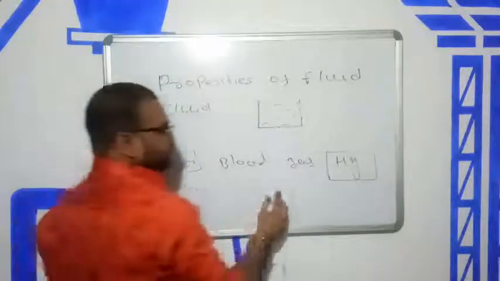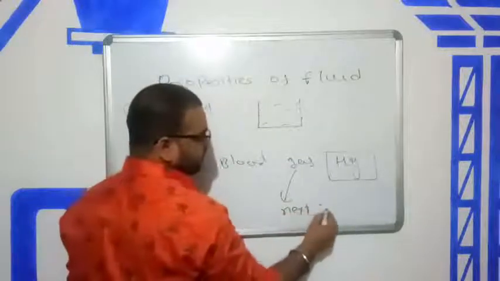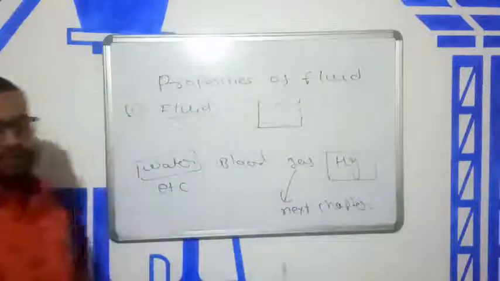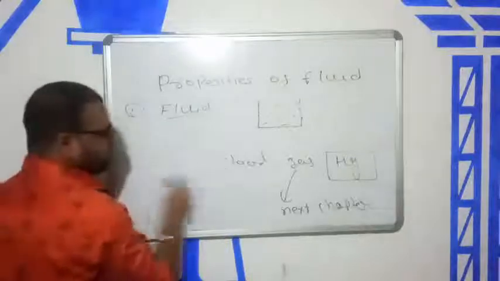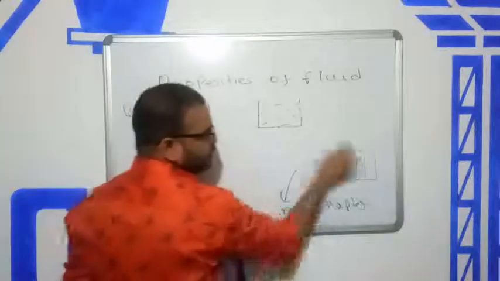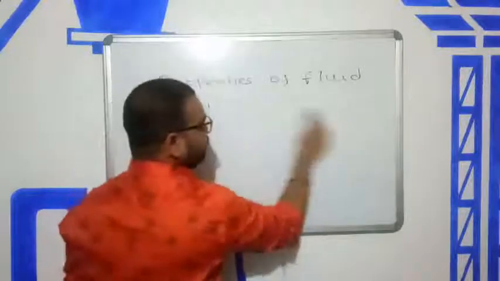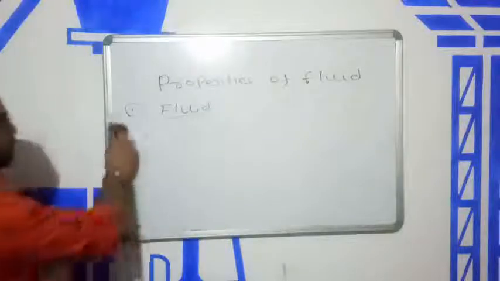In the next chapter we will discuss gases. So this is the definition of fluid. Fluid is a substance which has a tendency to flow, and there are some examples.